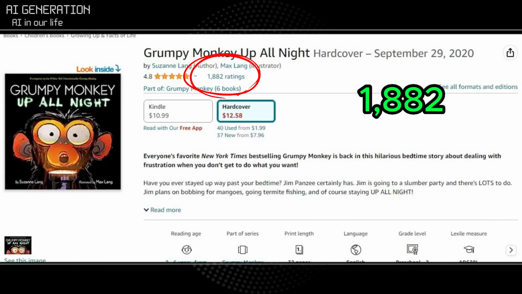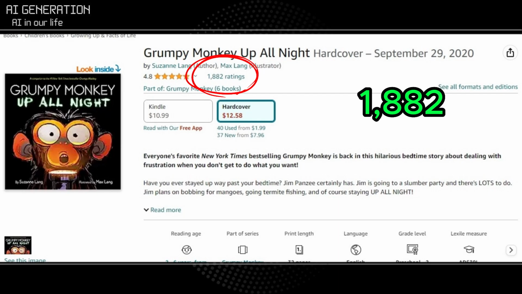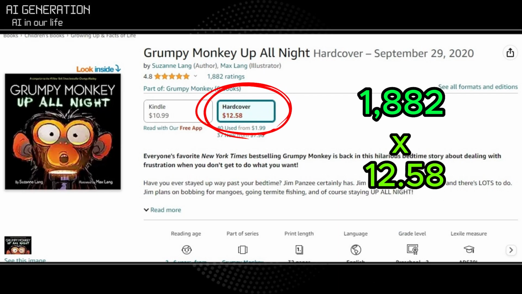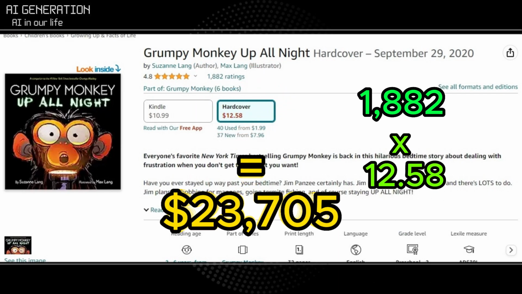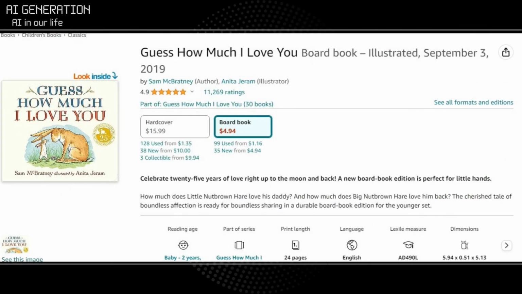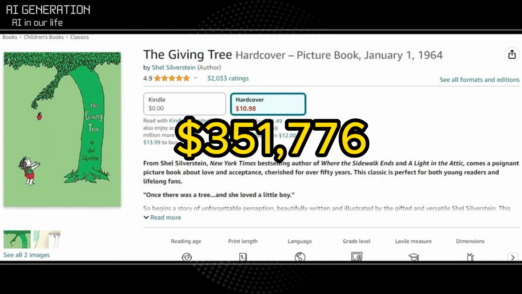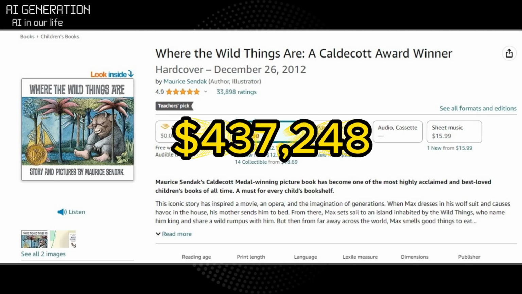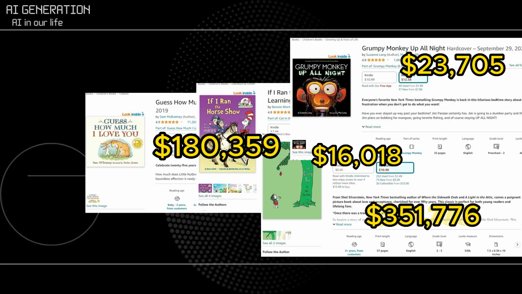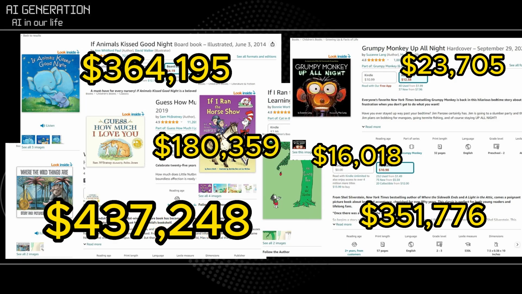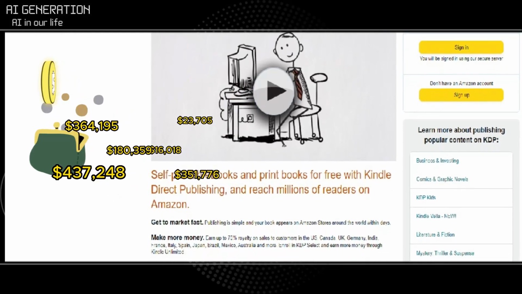Not bad. This book received 1,882 marks, multiply that by 12.58. We see more than $23,000. That's better. This copy brings its seller more than $180,000, $351,000, $437,000. It all sounds fantastic, but the craziest thing is that you can also publish books for free using Amazon KDP and earn passive income while you sleep.